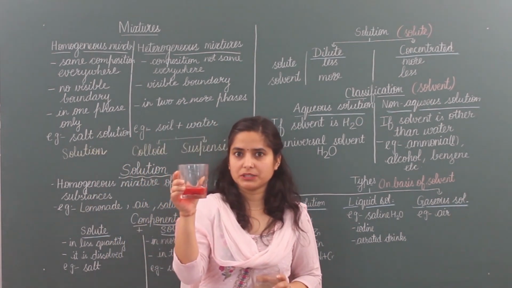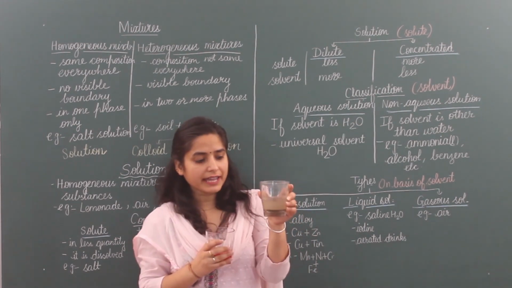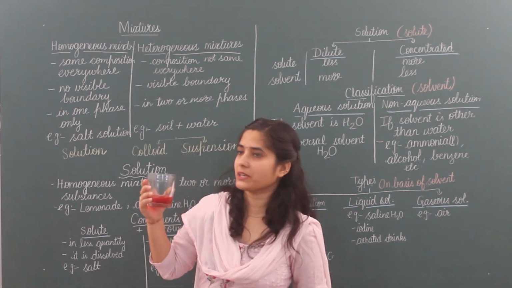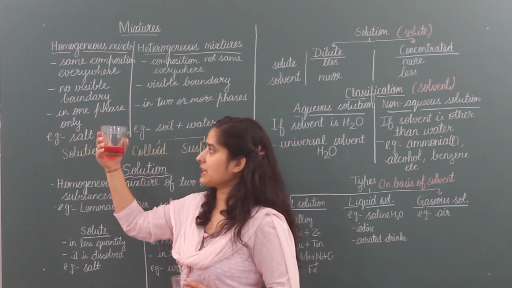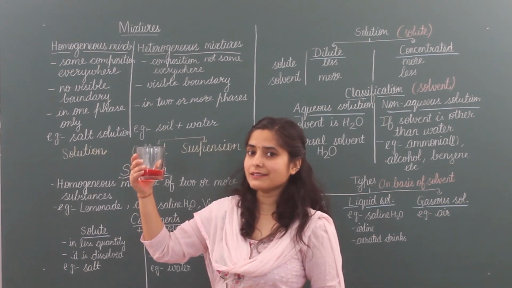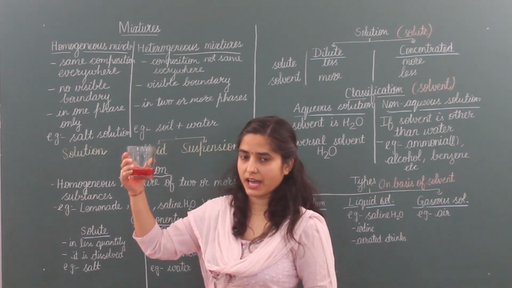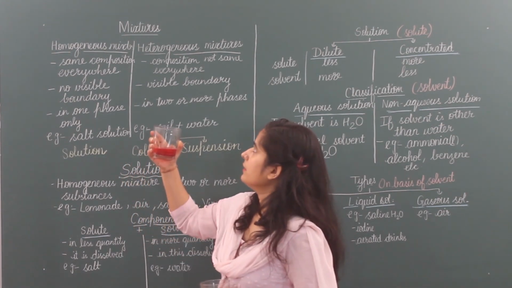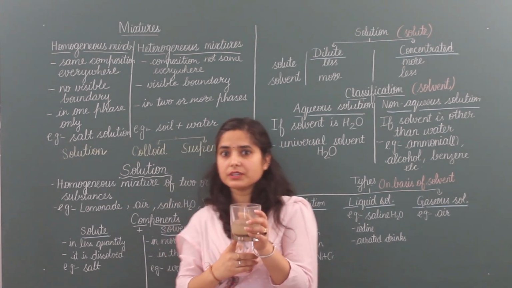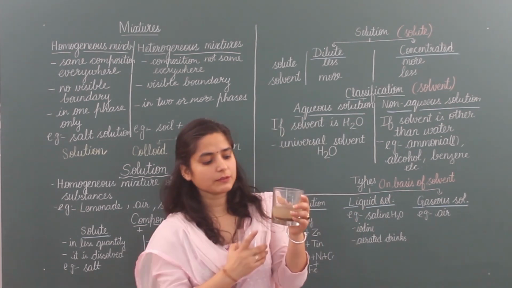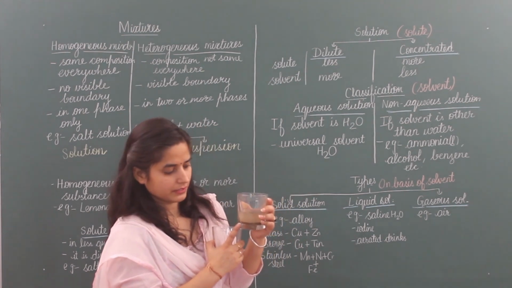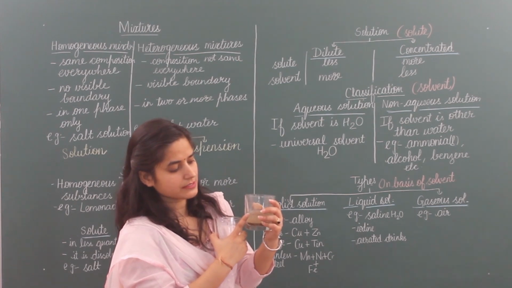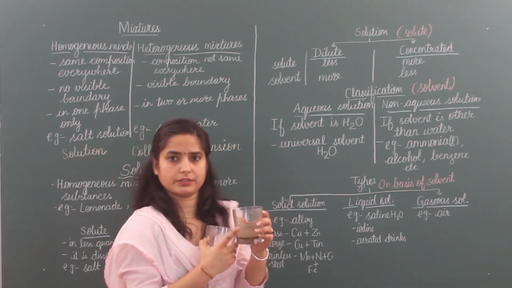I have taken sharbat and put some water in it, and here I have taken soil and put some water in it. In a homogeneous mixture, composition remains same everywhere, means you can't see where is sharbat and where is water. Everywhere it is same and everywhere its taste will also be same. But in a heterogeneous mixture, composition is not same. You can see at the bottom that soil particles are there, and in between water particles are there, and at the top somewhere you can see the impurities floating on water.